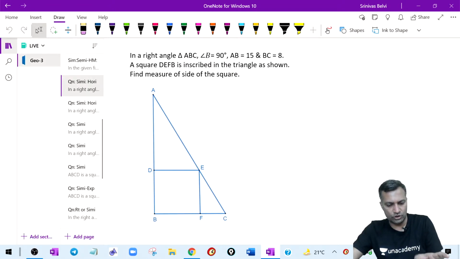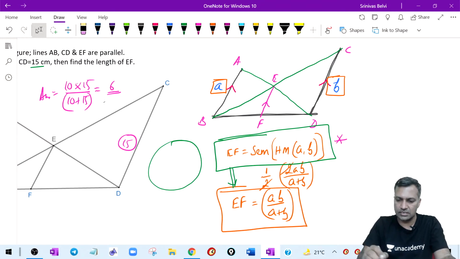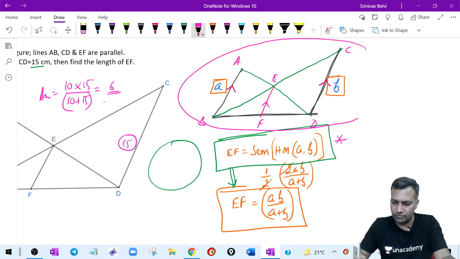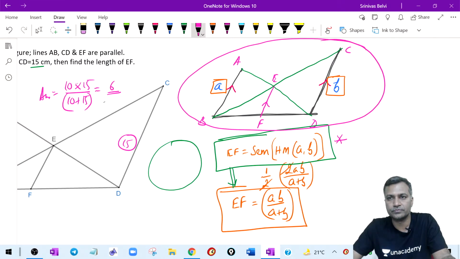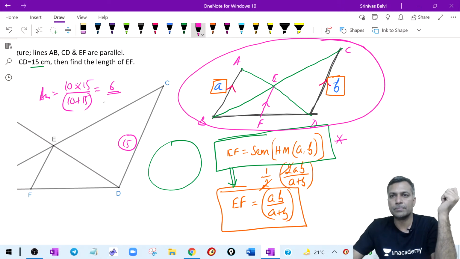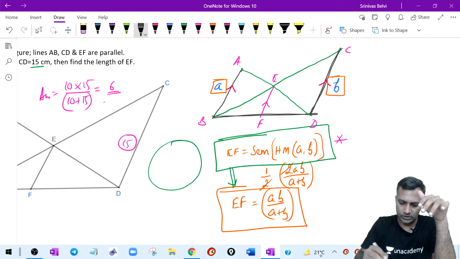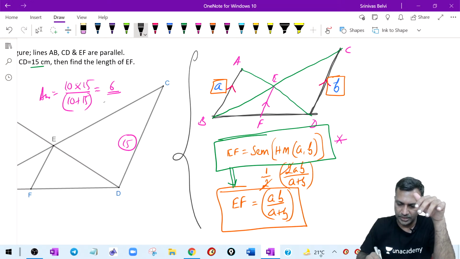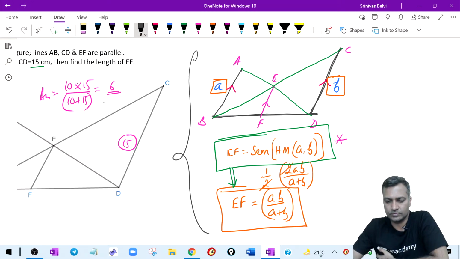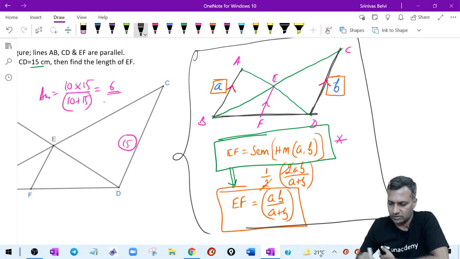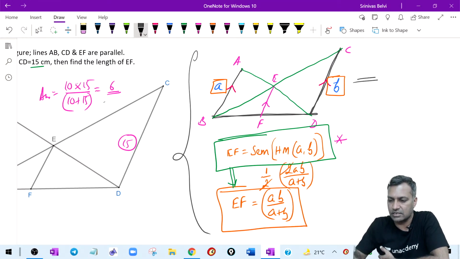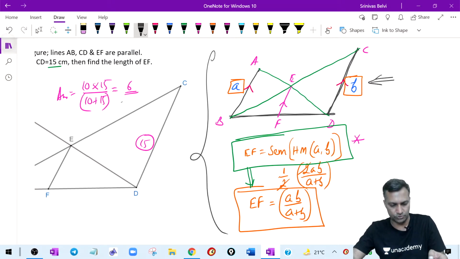Again, I told you when to use this. Again, you are asking this. This is the construction, man. I told you, only for this kind of diagram you can use. I told the full story, how to identify when to use it. This is the complete story behind it. This is the concept. When to use means what? This is the standard diagram. Whenever this diagram comes, you can use. Otherwise, you can't use. Yeah?